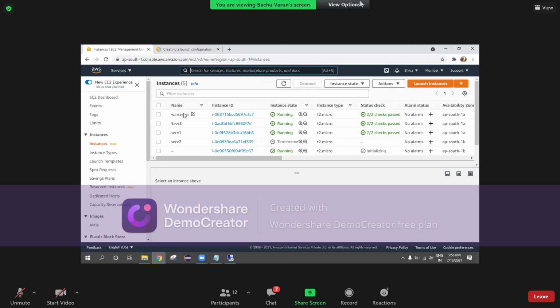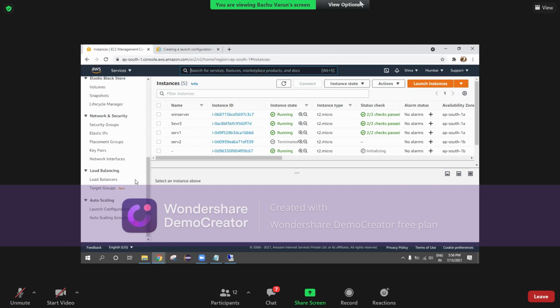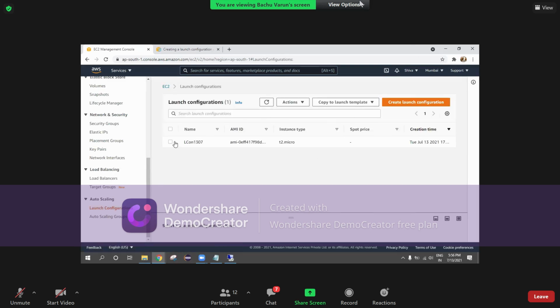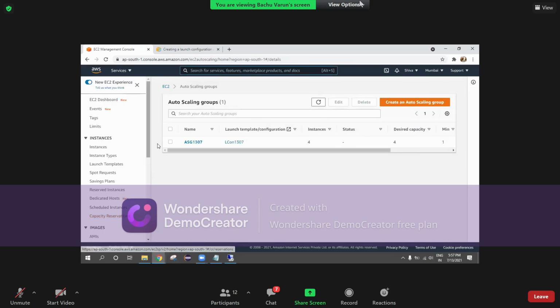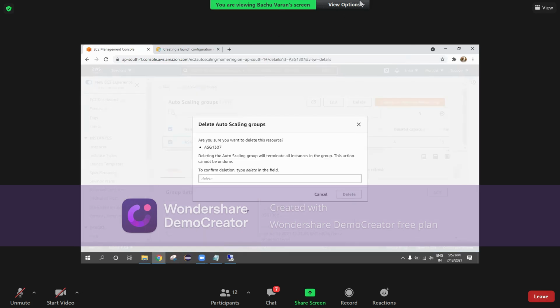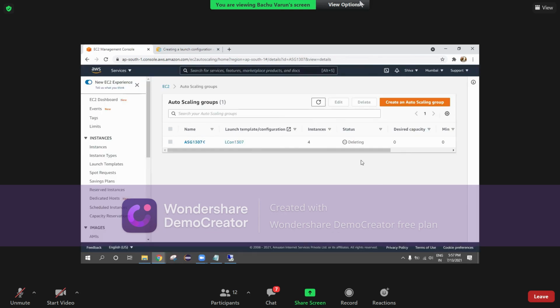It means you cannot terminate the machines directly. If you want to terminate these machines, then you are supposed to go to launch configurations and delete this particular launch configuration, right? Or you have to go to auto scaling group and delete this particular auto scaling group. Click on delete and I'm typing delete. So it is getting deleted, right?